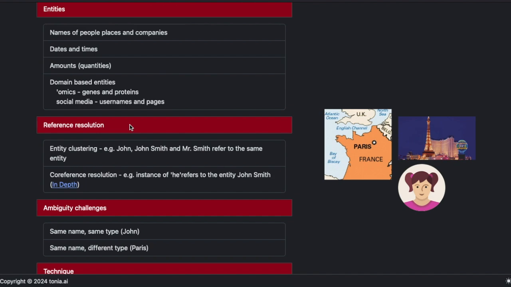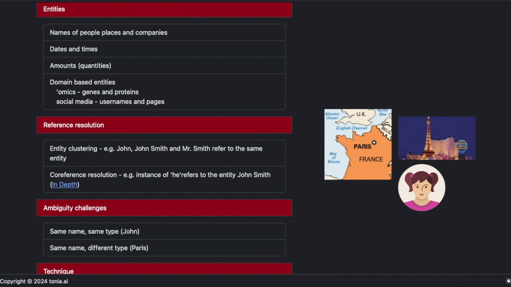For example, in your text, you have recognized the entity John. And later in the text, you see John Smith. And at another point in the text, you see Mr. Smith. We want to resolve all of these to the same entity. That is, we want to identify that each of these mentions refers to the same entity.